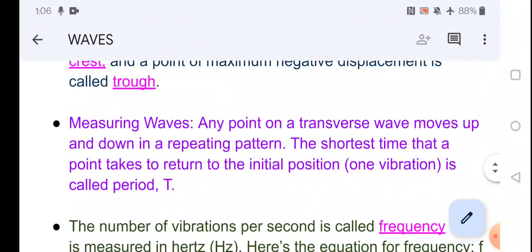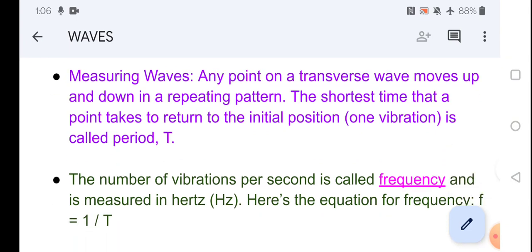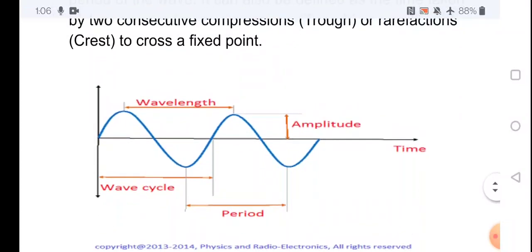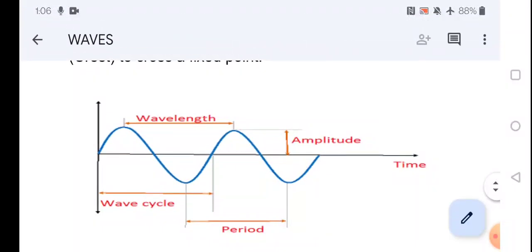The shortest time that a point takes to return to its initial position, one vibration, is called a period.